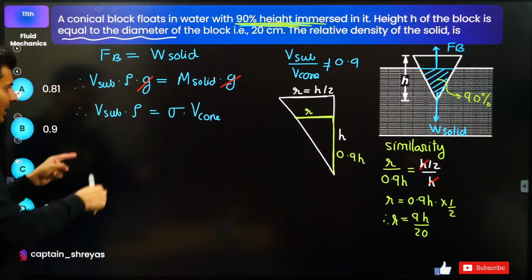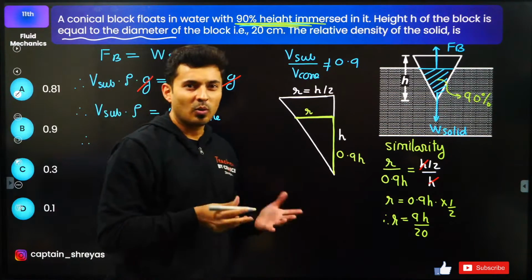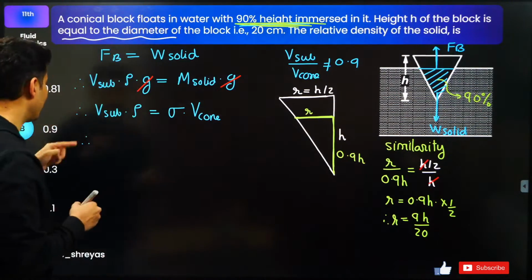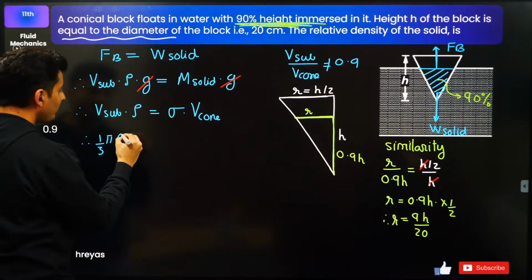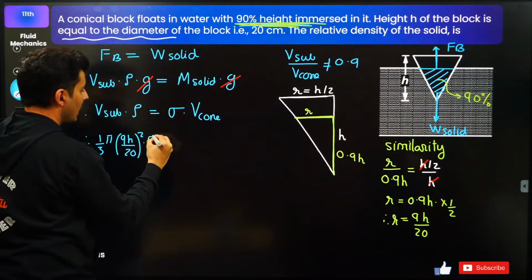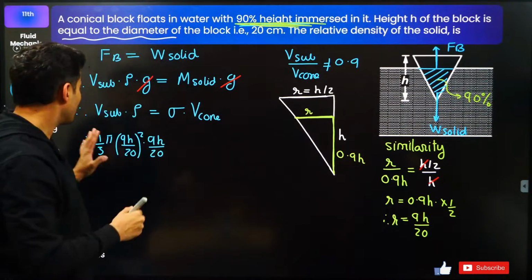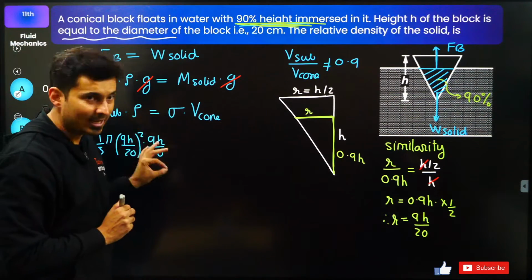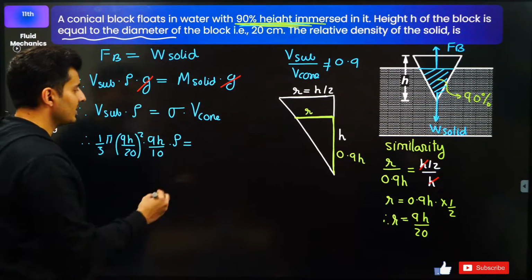Why do I need that? Because I need to calculate volume. Observe how. Volume of the submerged part. What is the volume of a cone? 1/3 pi r square h. 1/3 pi into radius square into the height of the cone, right? So it will be 1/3 pi radius square. Radius is nothing but 9h by 20, square, into height. Height is nothing but 9h by 10, not 20, my bad. 9h by 10 is 0.9 times the height. Okay, into density, this is the density of the solid.